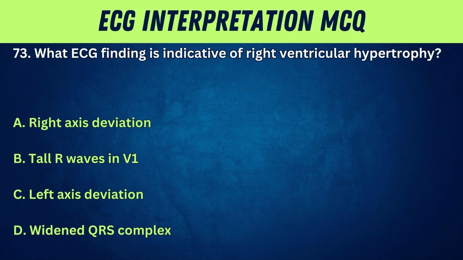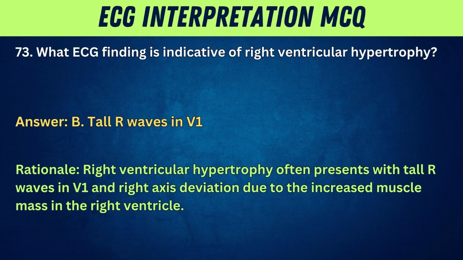73. What ECG finding is indicative of right ventricular hypertrophy? A. Right axis deviation. B. Tall R waves in V1. C. Left axis deviation. D. Widened QRS complex. Answer: B. Tall R waves in V1. Rationale: right ventricular hypertrophy often presents with tall R waves in V1 and right axis deviation due to the increased muscle mass in the right ventricle.